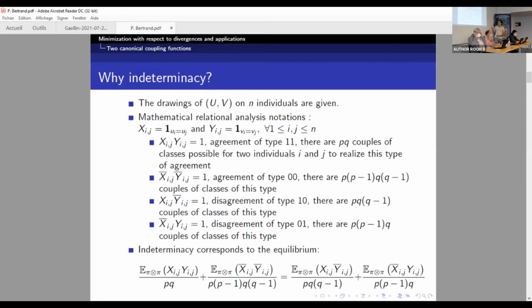And with that, we have what we call an agreement when the two matrices x and y are equal, or they are in agreement. So x times y is an agreement, x bar times y bar is also an agreement, but x times y bar and x bar times y is not an agreement. And why is it called indetermination? Because it precisely corresponds to having the equality between agreements and disagreements. There are some variations, but it comes from what is written here, and we won't go into details. But basically, it's called indeterminacy because it's the case of equality between agreement and disagreement.